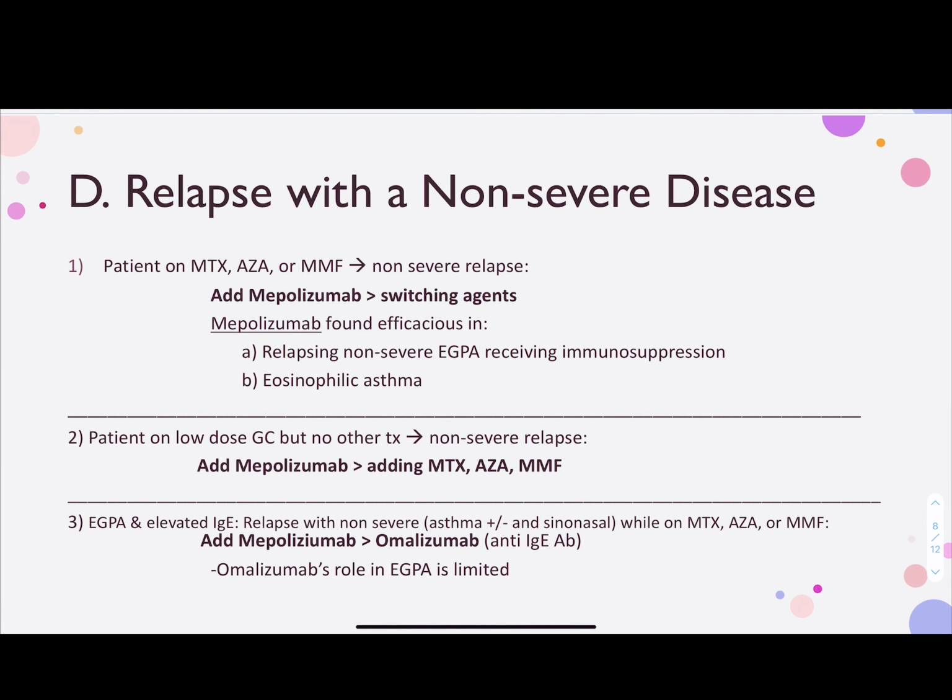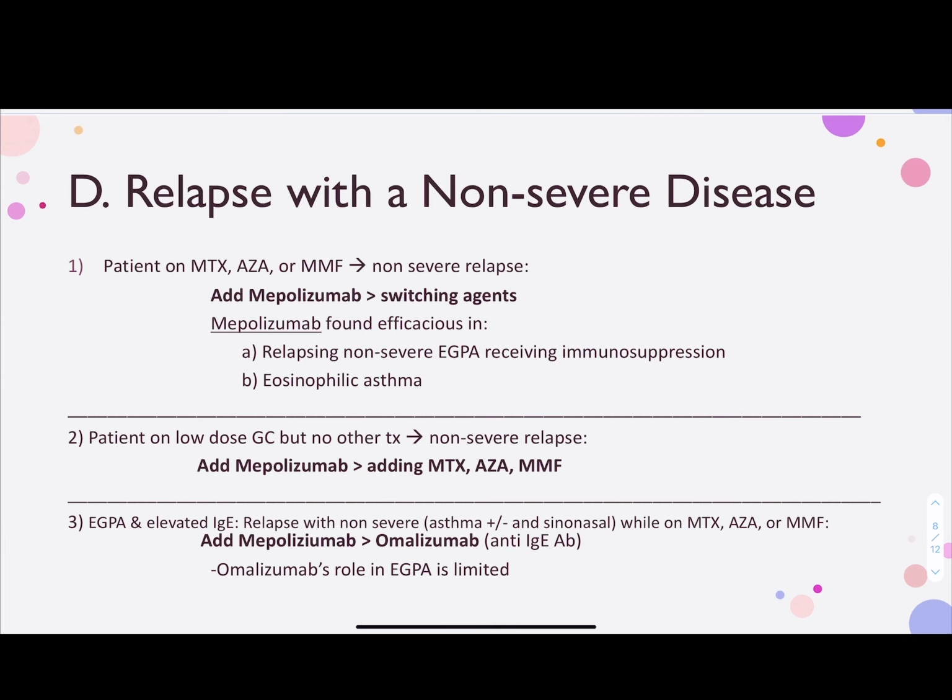Number 1, if patient is on methotrexate, azathioprine, or CellCept, add mepolizumab to the current treatment rather than switching to another agent. Number 2, patient is on low-dose glucocorticoid alone and relapses with a non-severe disease. What do you do in that situation? Here you can add mepolizumab rather than adding methotrexate, azathioprine, or CellCept.